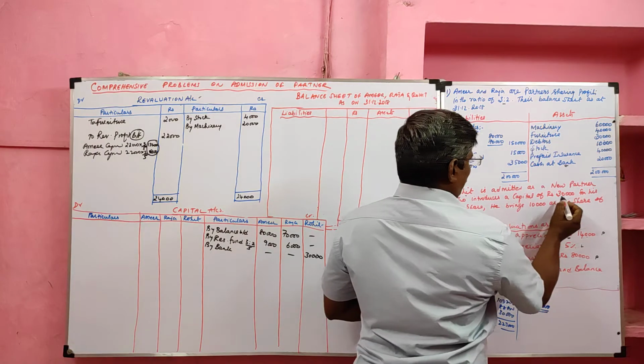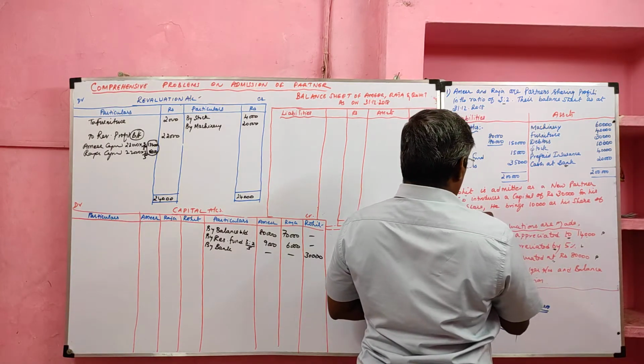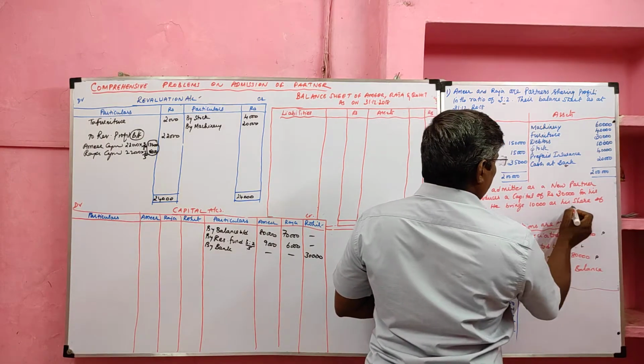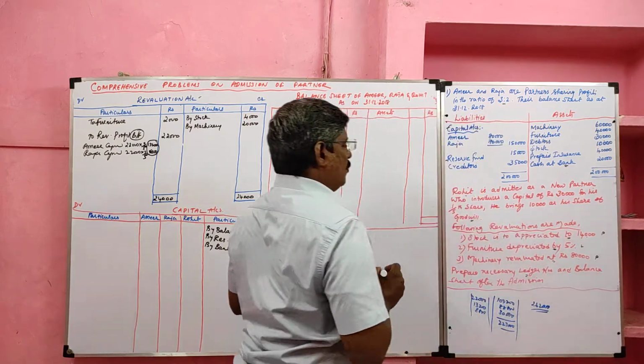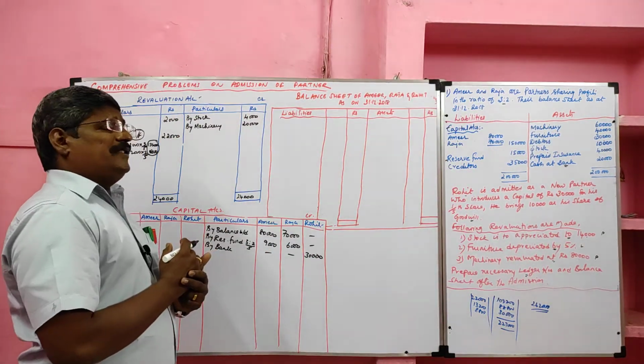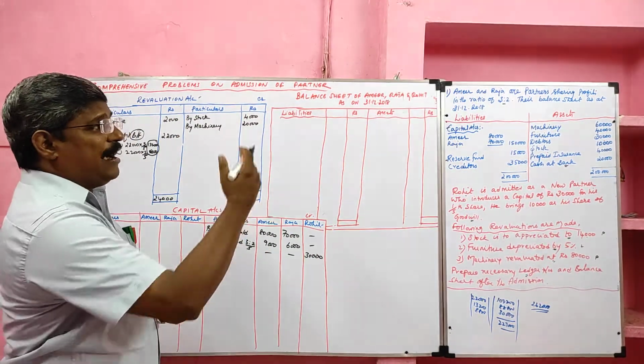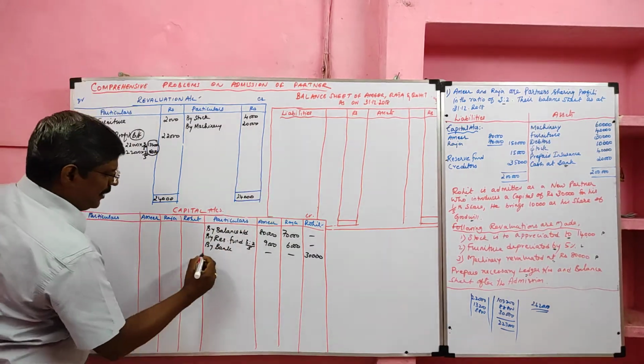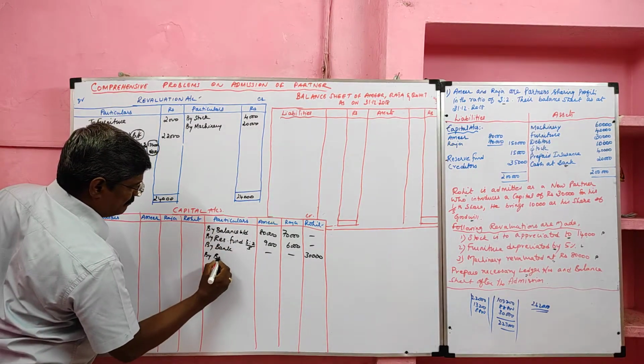who introduces capital of 30,000 for his 1/5 share, he brings 10,000 as his share of goodwill. So the new partner brings goodwill. The entry is bank account debit to Amir capital and Raja capital. It will go to the credit side. So it goes to credit side by bank.